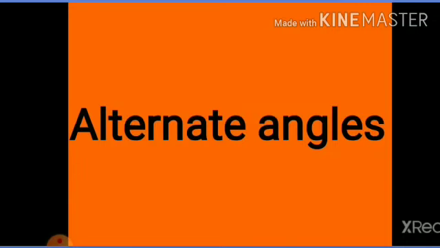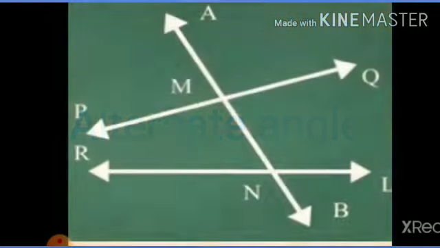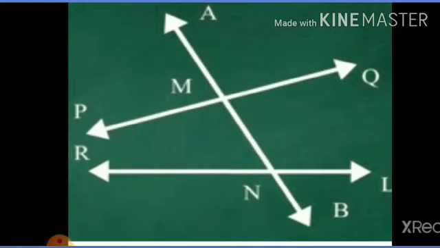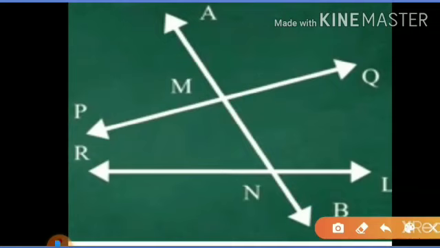Now there are two types of alternate angles. First is interior alternate angles, अंतर्व्युत्क्रम कोन. See here, we have to find the pair of interior alternate angles in the given figure. First pair is angle PMN and angle MNL.